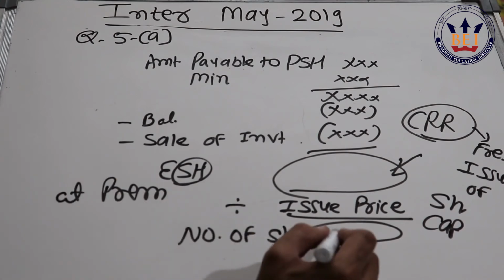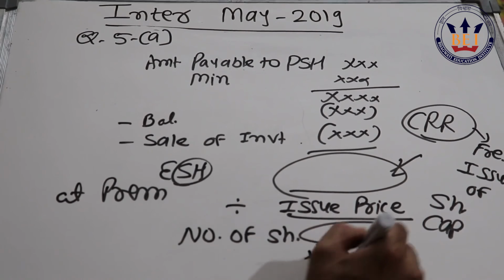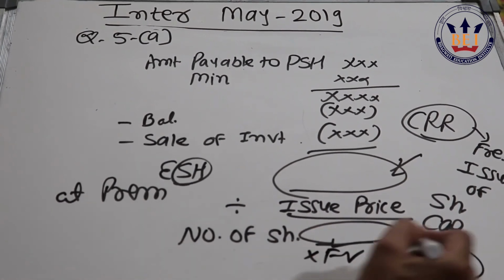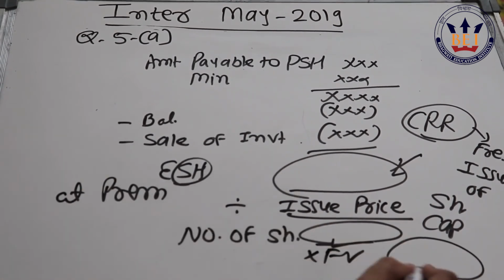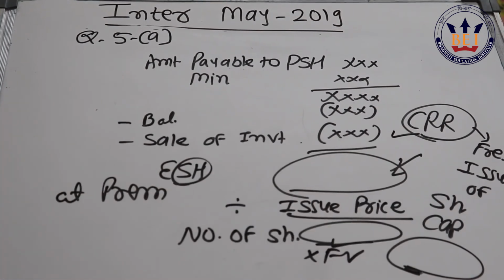In this question here we can see we have issued fresh shares, so if you multiply it by face value, we'll get the amount that we have raised by way of issue of share capital. Remaining amount we transfer to CRR. That's as simple. We give few journal entries and your 10 marks is done.